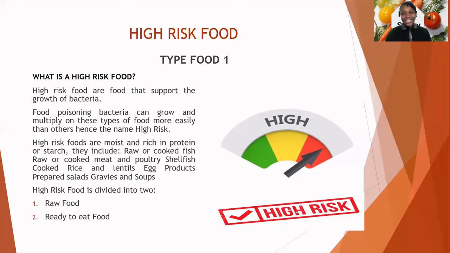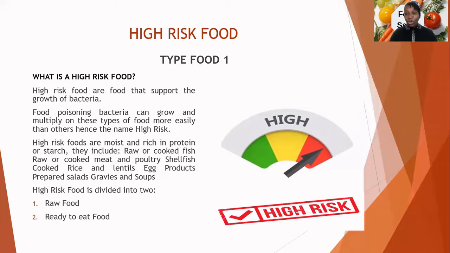I said earlier that bacteria multiply every 10 to 20 minutes, rapidly. High-risk foods are those rich in protein or starch: raw or cooked fish, raw or cooked poultry, shellfish, cooked rice, cooked beans, lentils, egg products, and also prepared salads, gravies and soups.